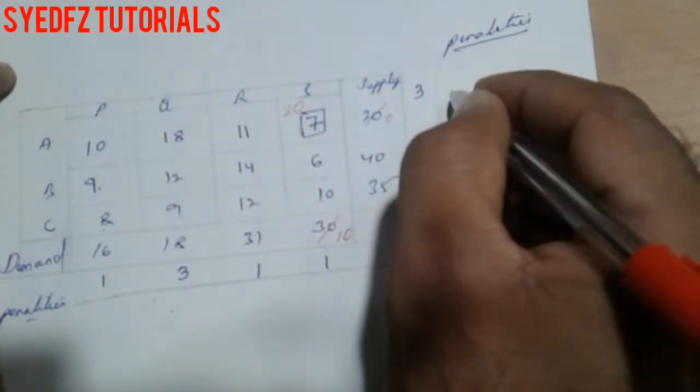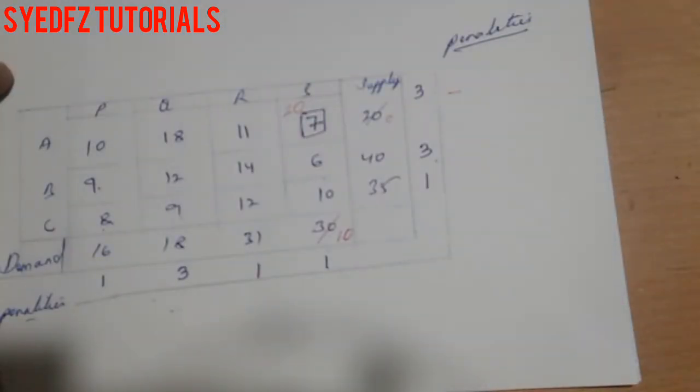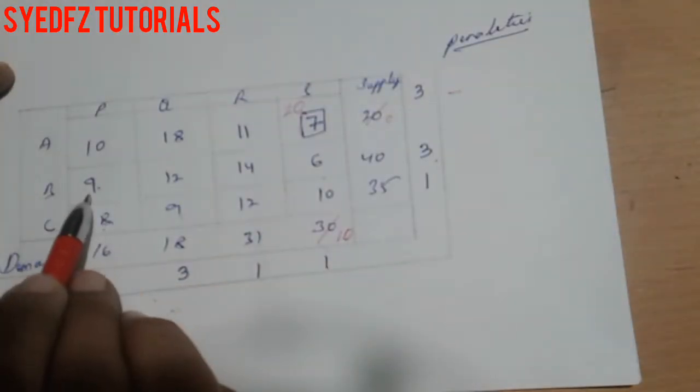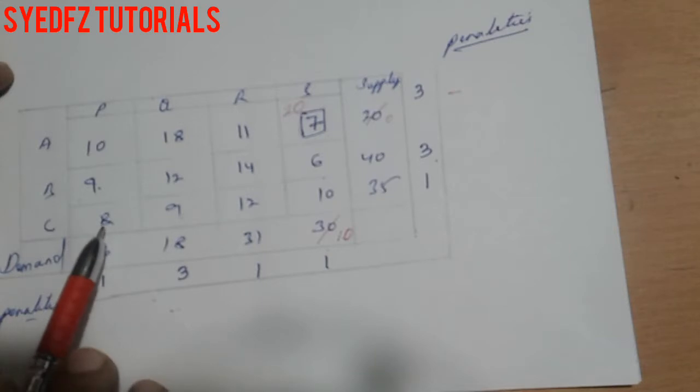The entire row will be eliminated, so don't mark the line, just eliminate this row, not the column. The column will remain the same.